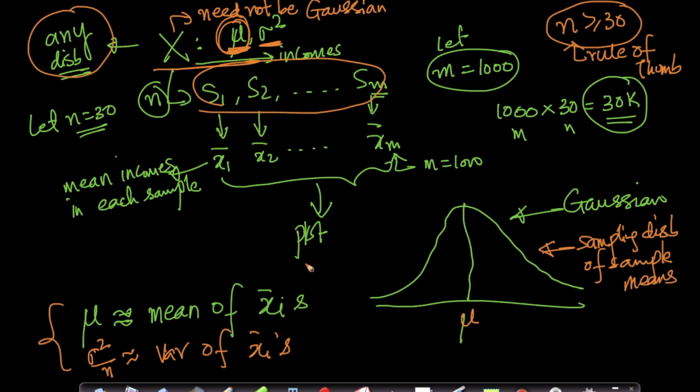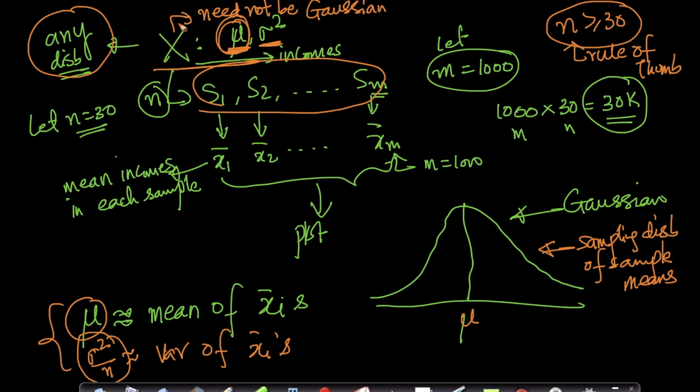So CLT says that the sampling distribution of sampling means for any population with a finite variance and a finite mean is a Gaussian distribution with a mean tending towards the population mean and the variance equal to sigma square by n as n tends to infinity. But as soon as you have n greater than or equal to 30, these things will start falling in place.